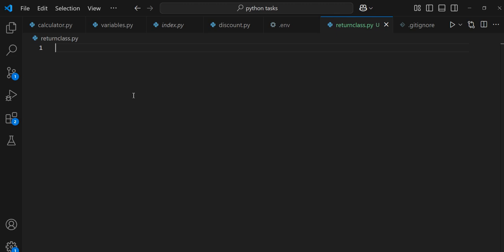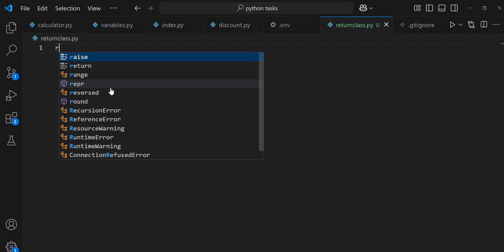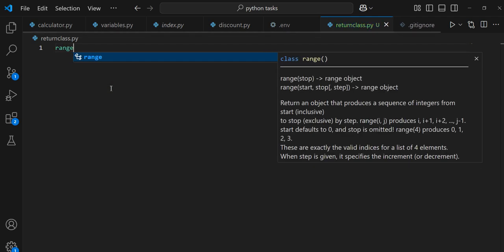But before we look at break and continue, I want to introduce us to something called range. Range is an inbuilt function in Python, and it creates an iterable. A list is an iterable. An iterable is something you can loop through.